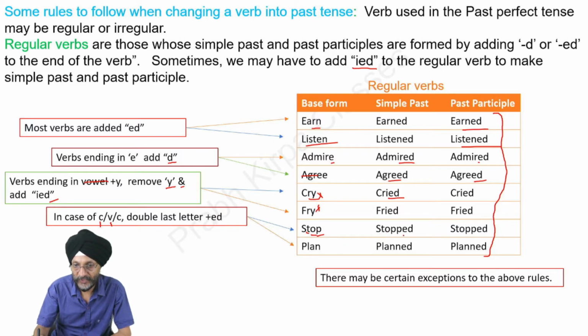So stop becomes stopped. Here you will see P has been doubled and ed has been added. Plan becomes planned. Here you will also see N is a consonant, L is a consonant, A is a vowel, and N has been doubled and ed has been added. There may be certain exceptions to the above rules.